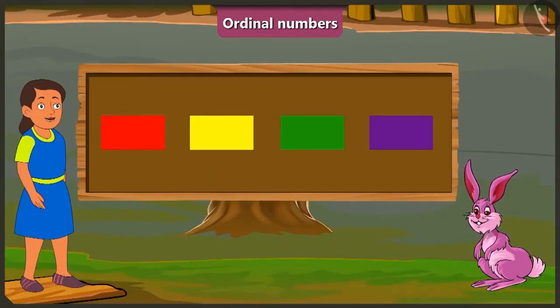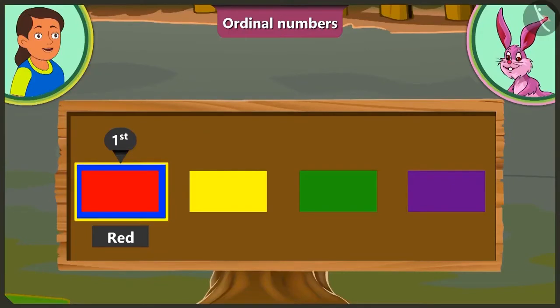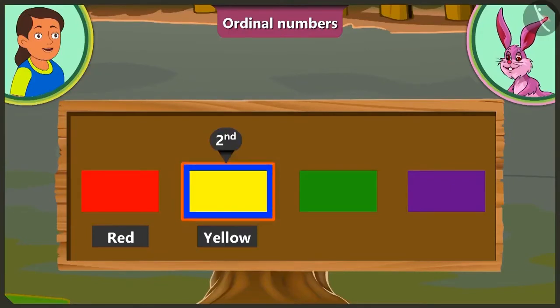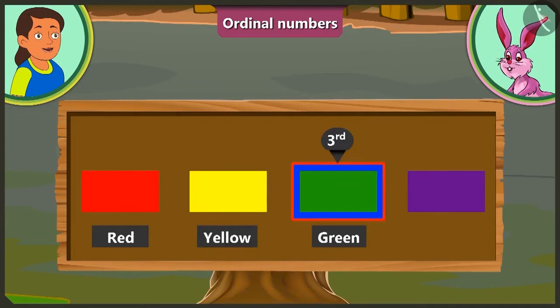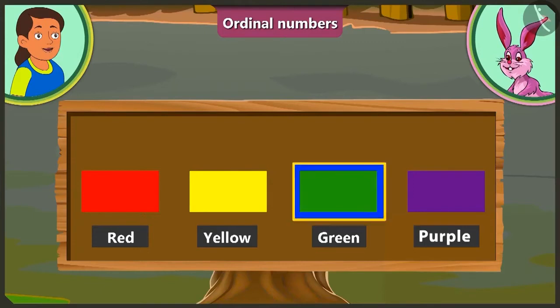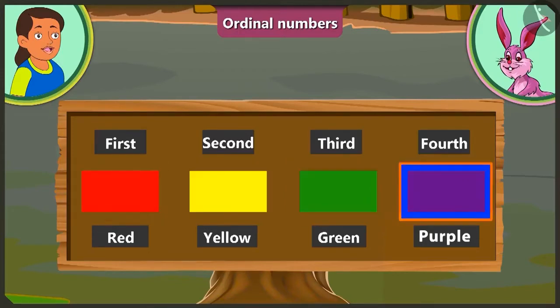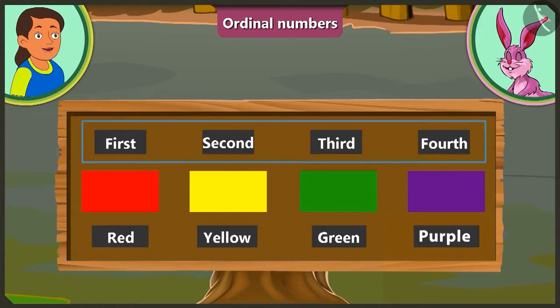Look, Bubbly, we don't have to count the colors here. We have to tell the position of the colors. Let's observe. At the first position is the red color. At the second position is the yellow color. Green is at the third position. And at the fourth position is purple color. Do you mean to say that we have to use terms such as first, second, third, fourth to tell the position of color green? Yes, Bubbly.